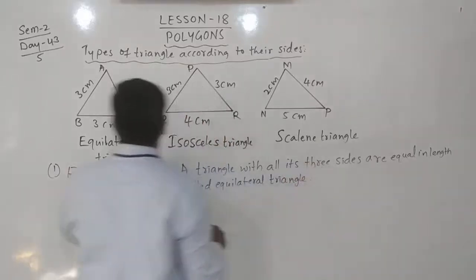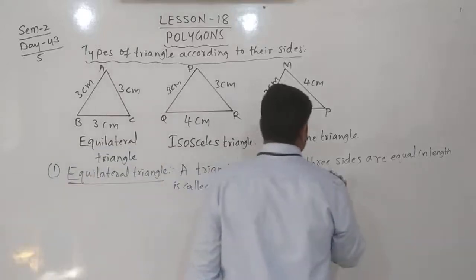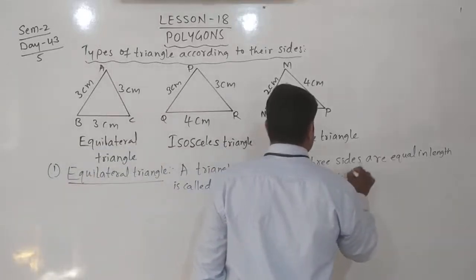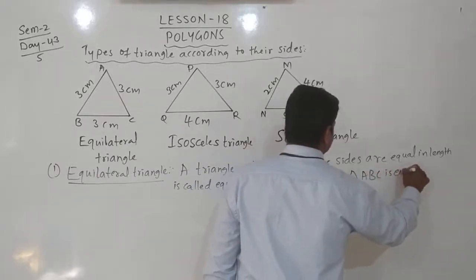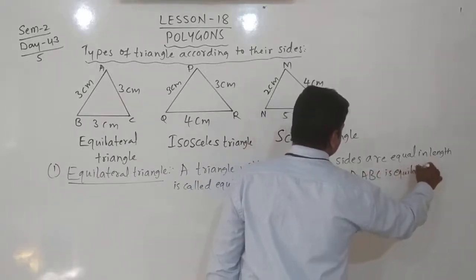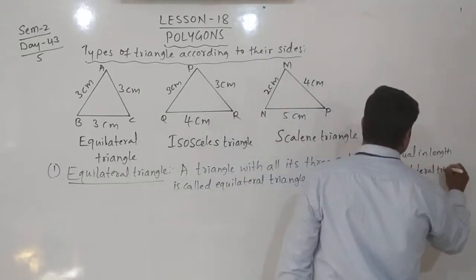Yes, for example, triangle ABC is an equilateral triangle.